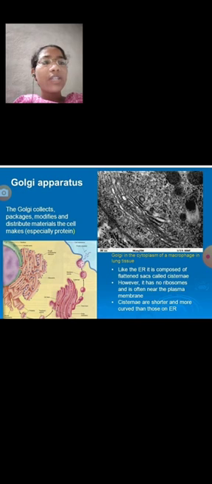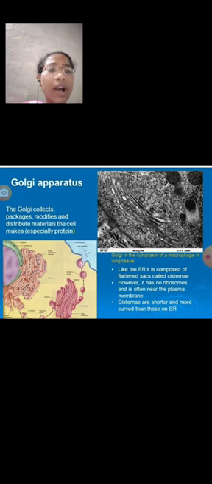Generally the term dictyosome is used for the Golgi complex of lower invertebrates and plant cells. This is the structure of the Golgi complex. It is found in all eukaryotic cells except RBCs and sperms of mammals, and the Golgi complex is absent in prokaryotic cells.